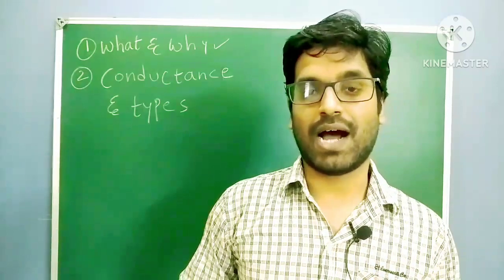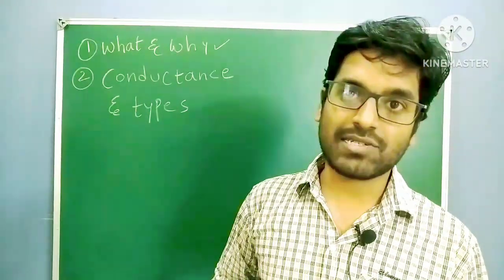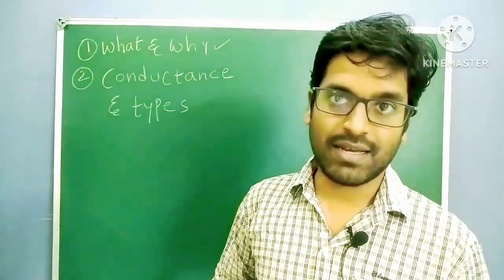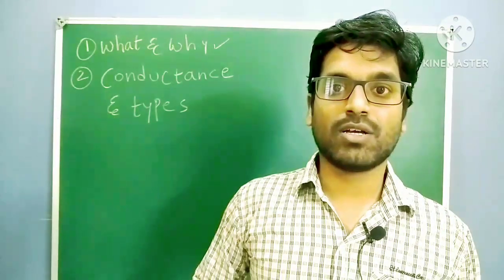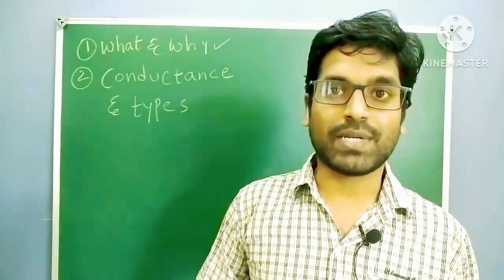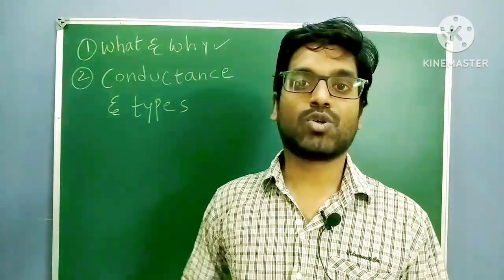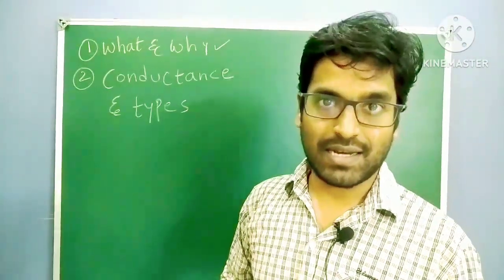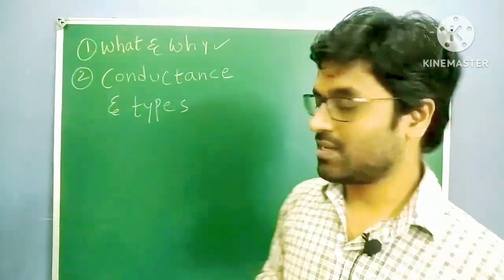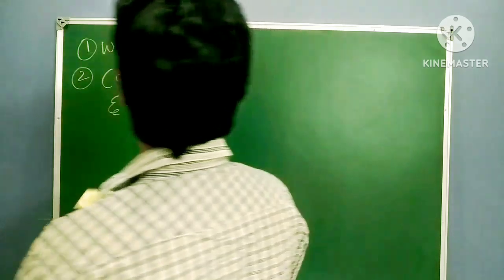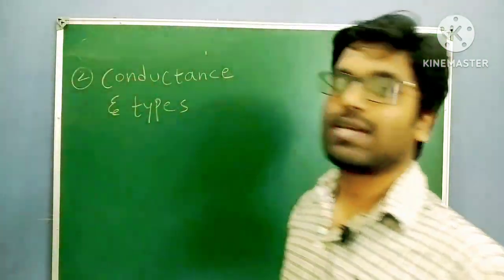Unwanted minerals are removed from the water. These are all chemical changes occurring, and it is giving pure water to us. All of this is happening because of electrochemistry. That's why we have to study electrochemistry. So the relation between electric current and chemical reaction is nothing but electrochemistry. This is the definition of electrochemistry and why we have to study it.